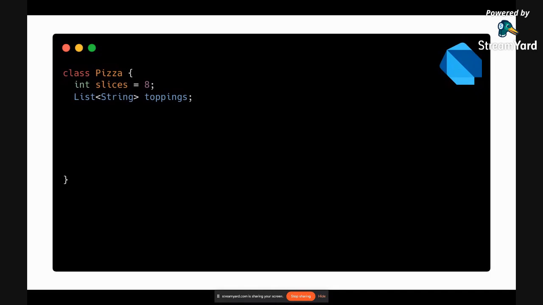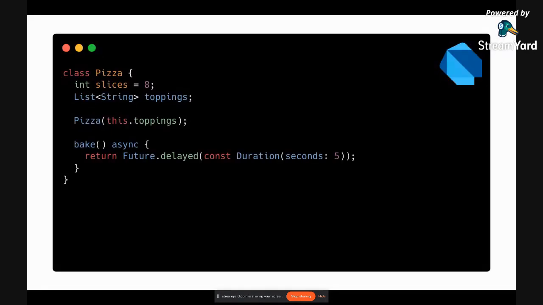This is how you will specify any variable. Let's say it's a number, then we can say slices int slice is equal to 8, or you could say num slices is equal to 8. Then similarly we have a list of string, let's say toppings, and this is how we actually have constructors in Dart. And then there is another method which is again a synchronous method, and then it is returning a future.